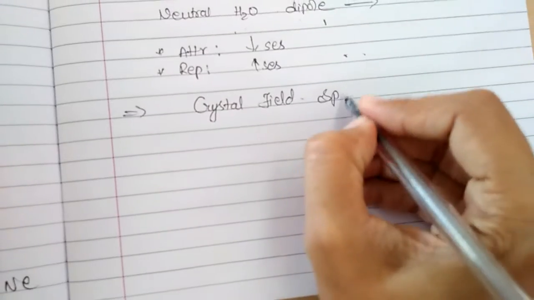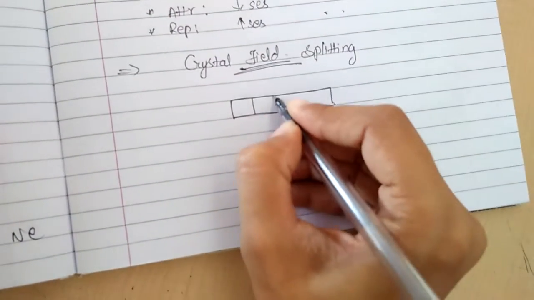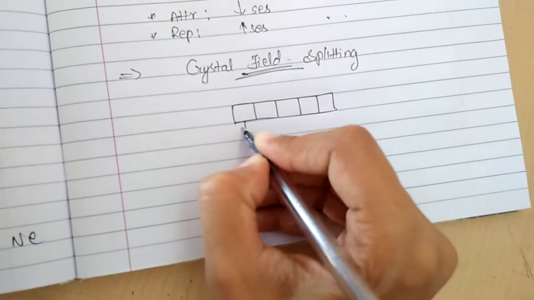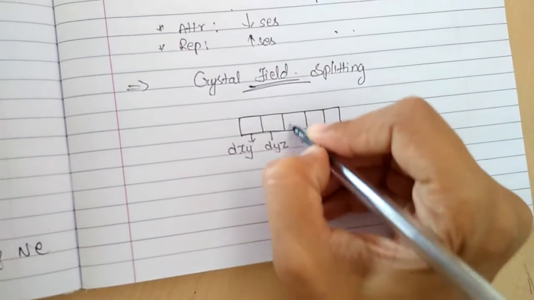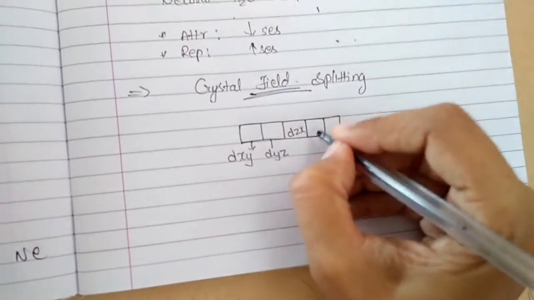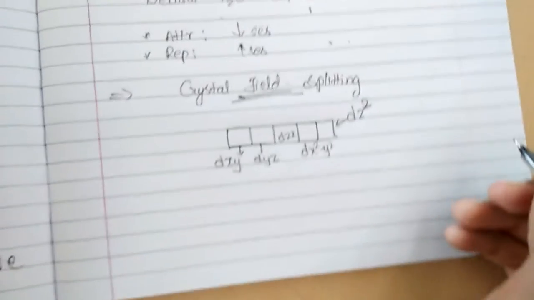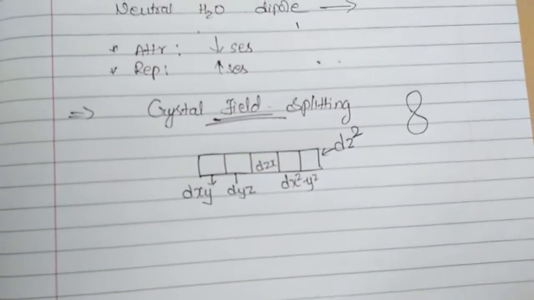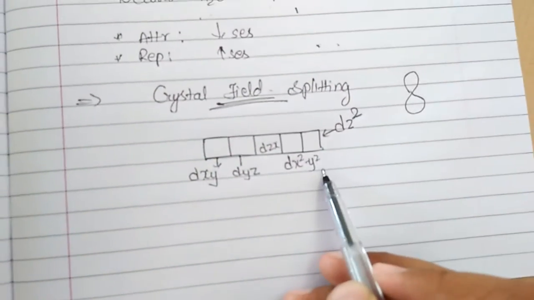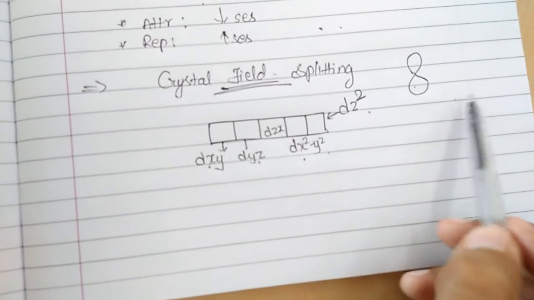See, when we talk about crystal field splitting, we are talking about the splitting of d orbitals, and we know that d orbitals have 5 sub-orbitals: dxy, dyz, dzx, dx square minus y square, and dz square. And we know that these d orbitals have a double dumbbell shape.